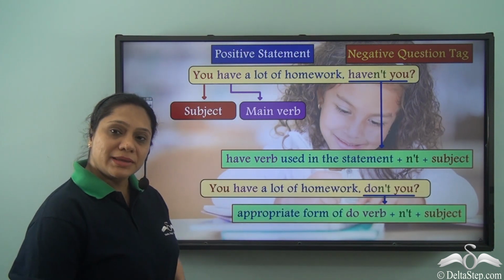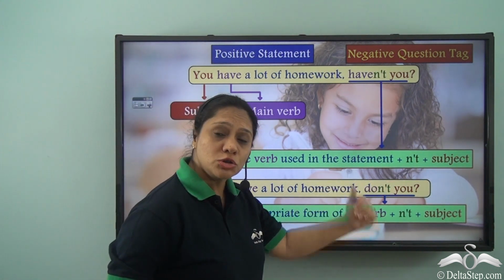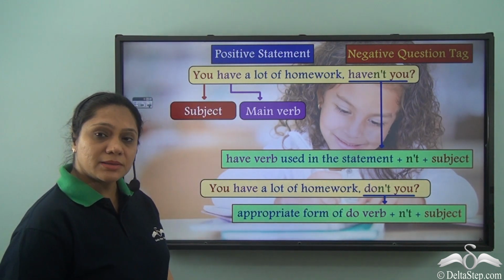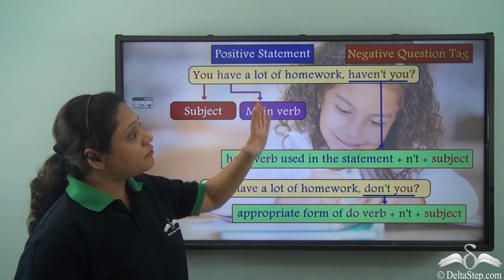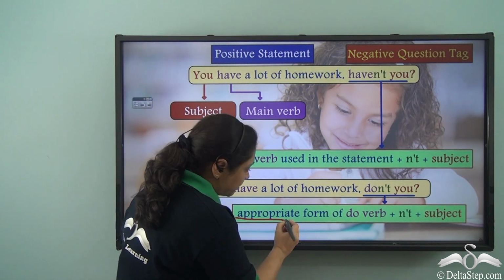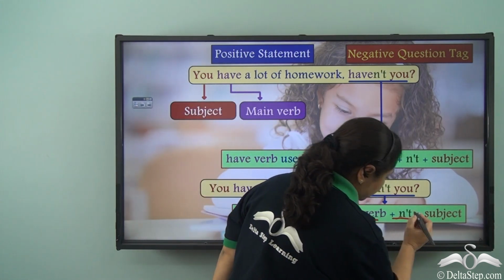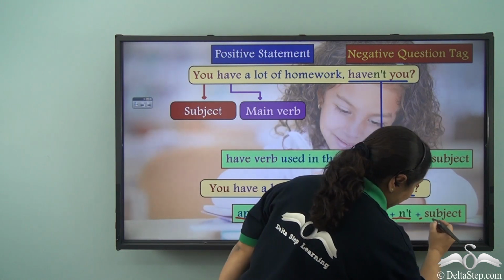Now we may also write this sentence as, you have a lot of homework, don't you? So what have we done in this case? In this case, we have formed our negative question tag by using the appropriate form of the do verb along with n't and then the subject.